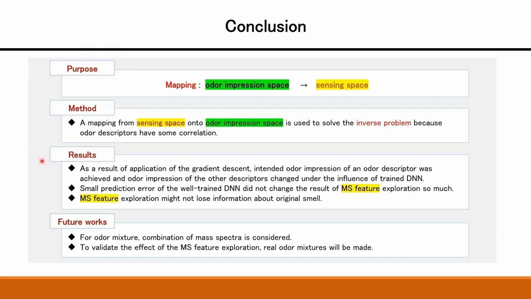As a result of the application of the gradient descent, the intended odor impression of an odor descriptor was achieved, and the odor impression of the other descriptors was changed under the influence of the trained DNN. The small prediction error of the well-trained DNN did not change the result of MS feature exploration so much. MS feature exploration might not lose information about the original smell.